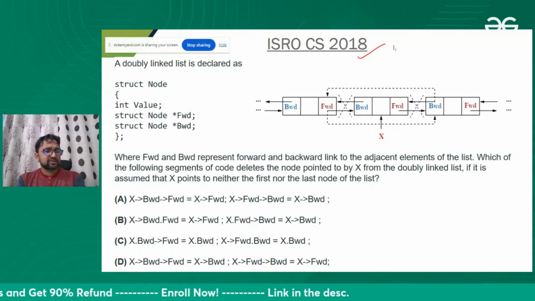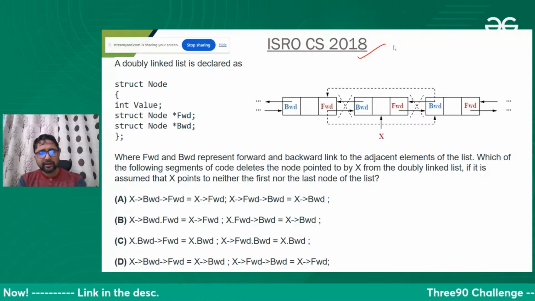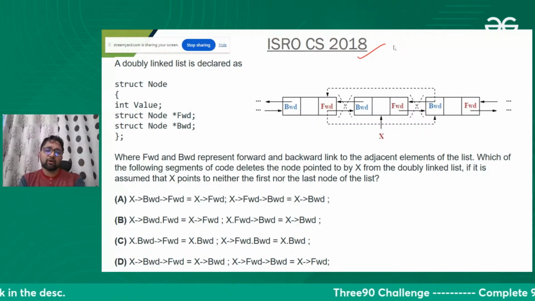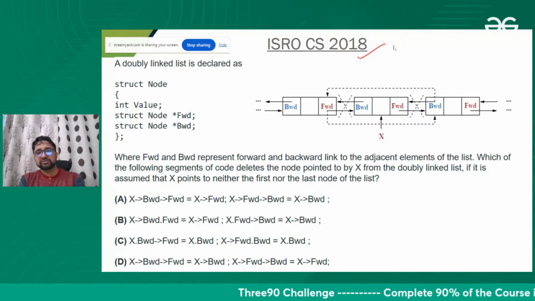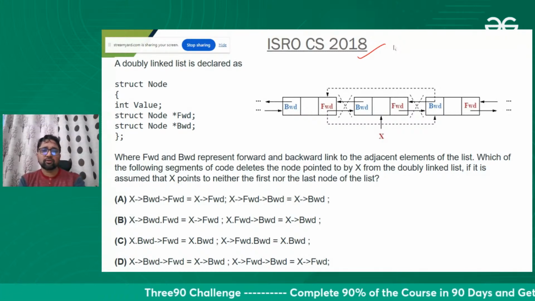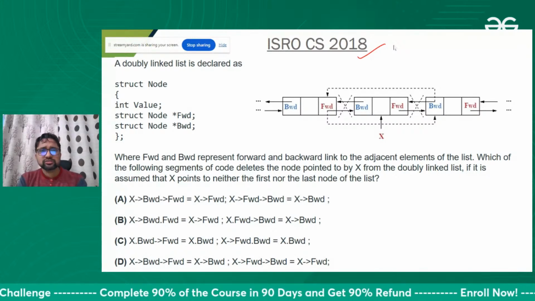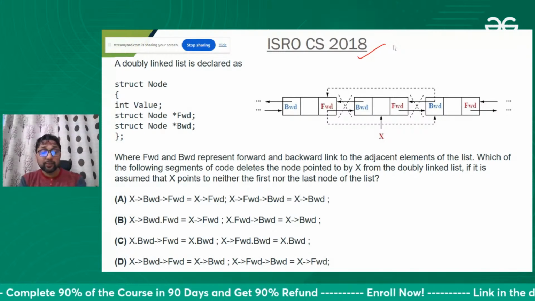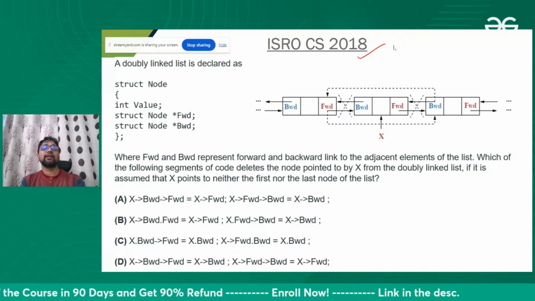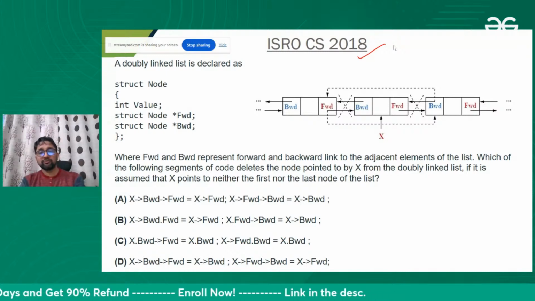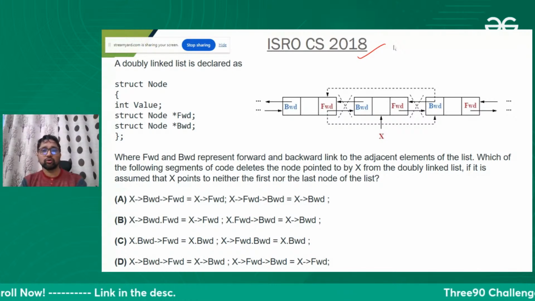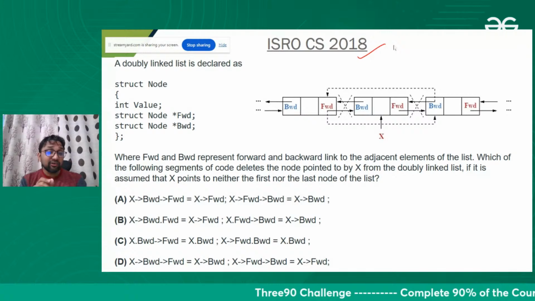Chinmay is asking, is PYQ solving enough? If you want below 1000 rank, again, same thing will repeat. How many times will you ask me? Because I'm just talking based upon what is happening in the GATE exam. If you are solving all the last 20-year PYQs, I can guarantee that you will get below 1000 rank. Okay, but I can guarantee till 1000 rank.